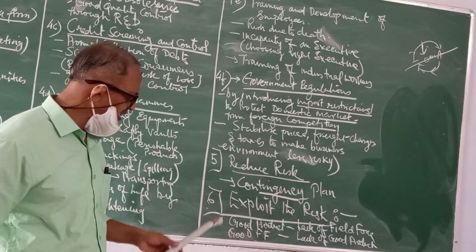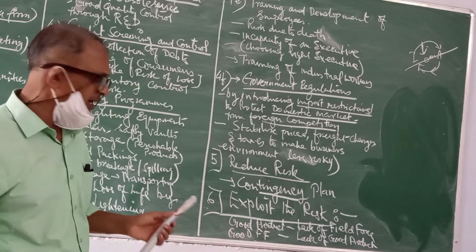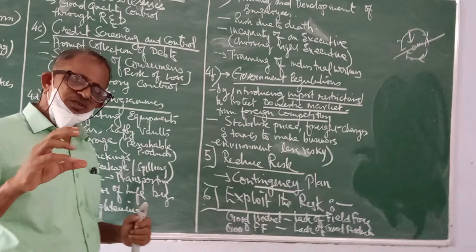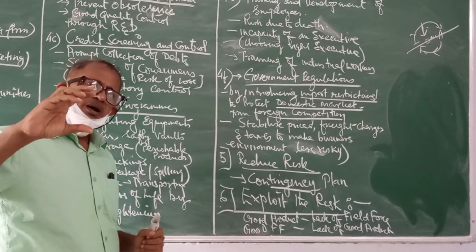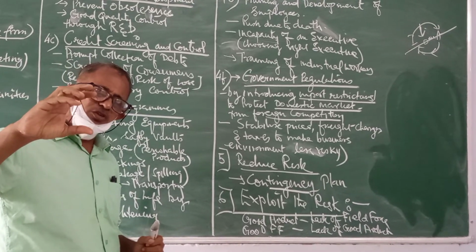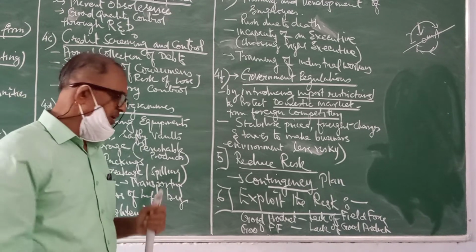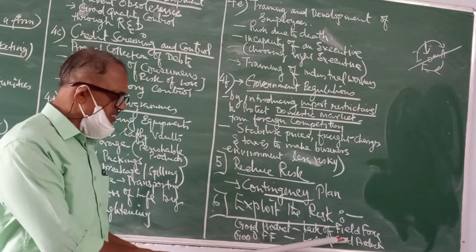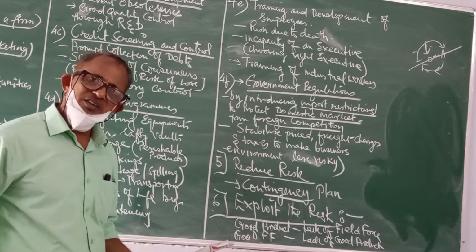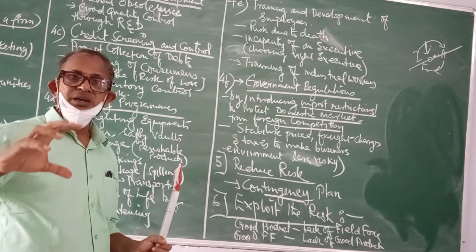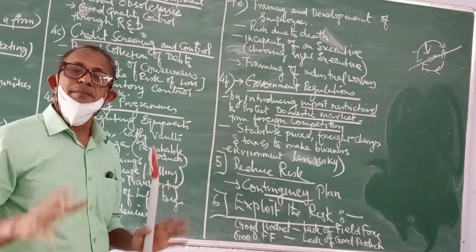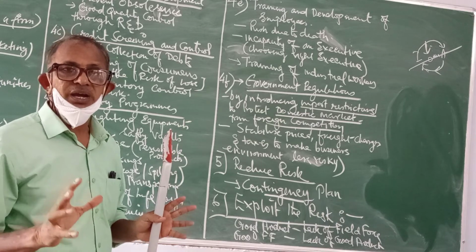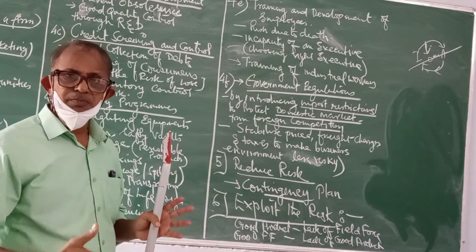Now this is a very, very interesting point which I need to explain to you. Exploiting the risk means exploitation of the opportunity where weakness prevails. Say for example, if an organization has very good products but lacks marketing executives, then the company can really boost up its sales by appointing well-trained marketing executives who can structure a plan and help in selling the product.